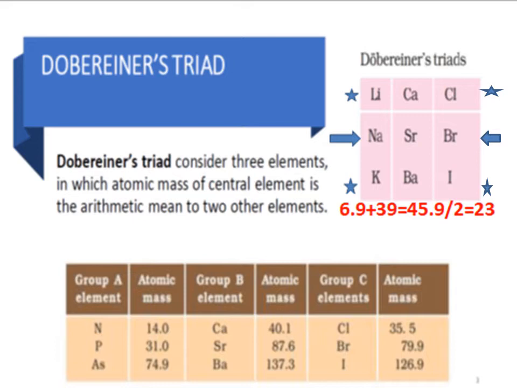So that was about Dobereiner's periodic table, and because of that limitation, it was considered a failure. Still, it was the milestone or inspiration for the next periodic table, given by Newland, which we will learn in our next topic.